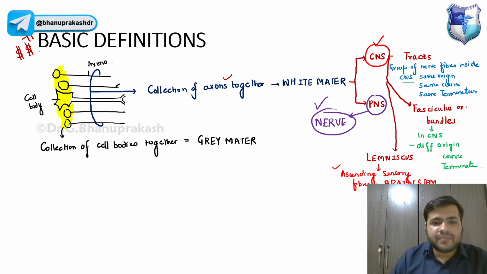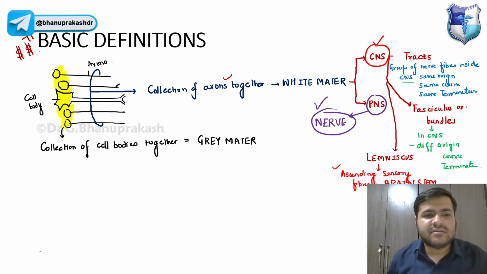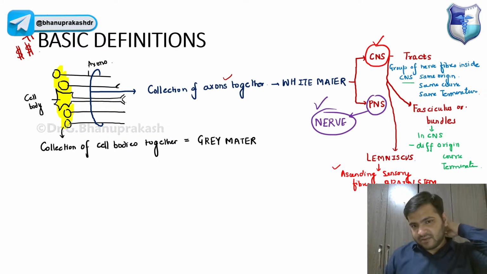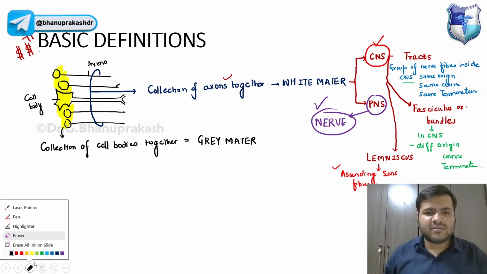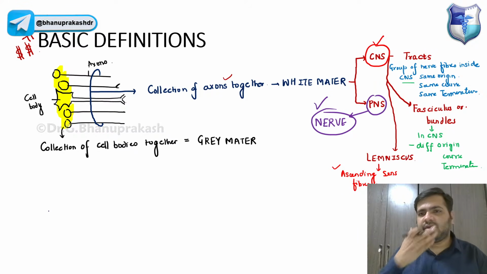Now, gray matter. Or lemniscus, guys, you can mention one more thing over here. The lemniscus will actually be in the thalamus part. Basically, the brainstem can also be there, so no need to worry about that.